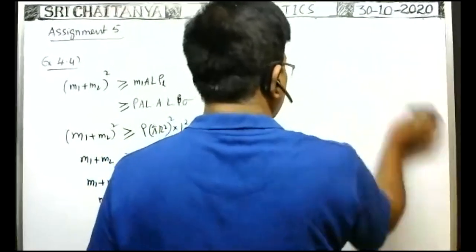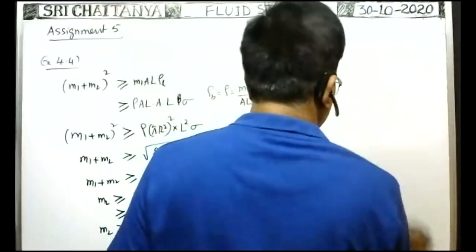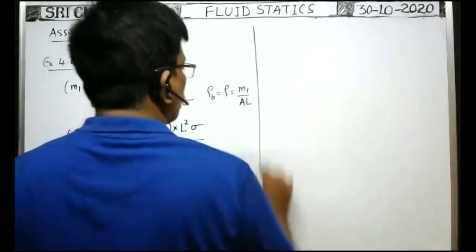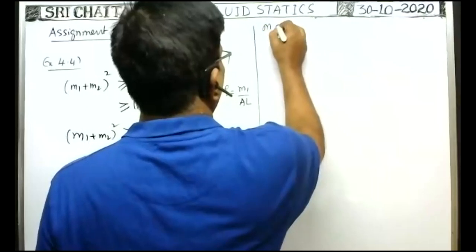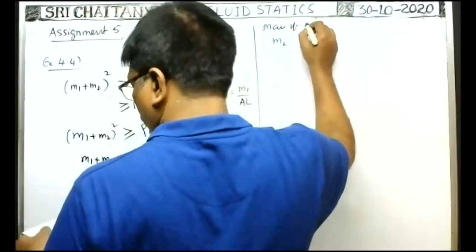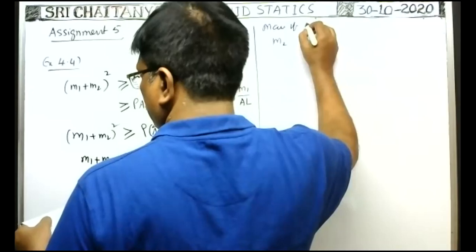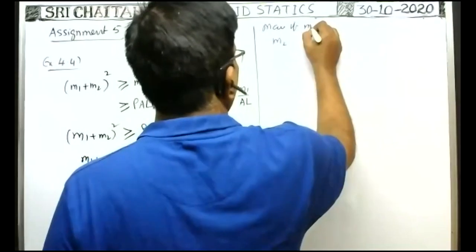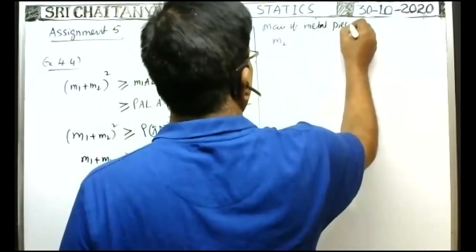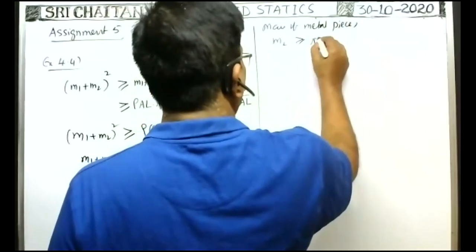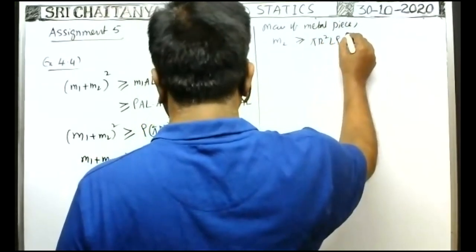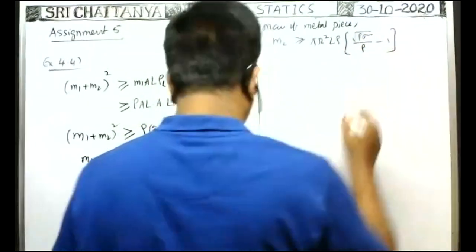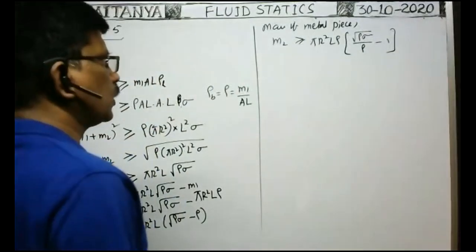This is an important problem. So therefore, mass of the particle attached, or mass of the body, mass of the metal piece, M2 is greater than or equal to pi r square L rho, also you take common, then root rho sigma by rho minus 1. Root rho sigma by rho minus 1.